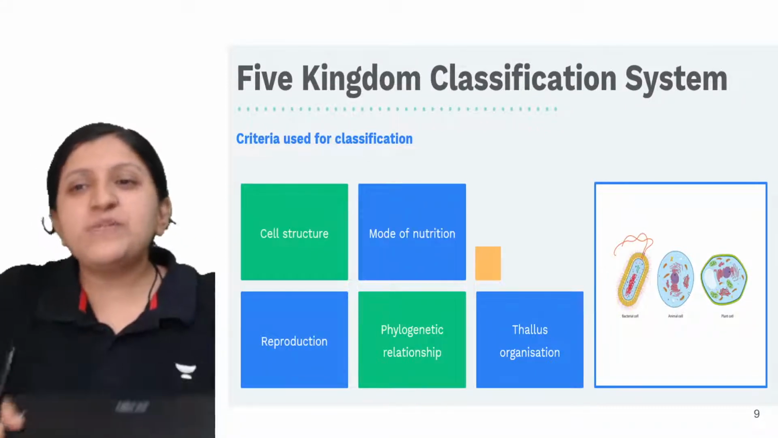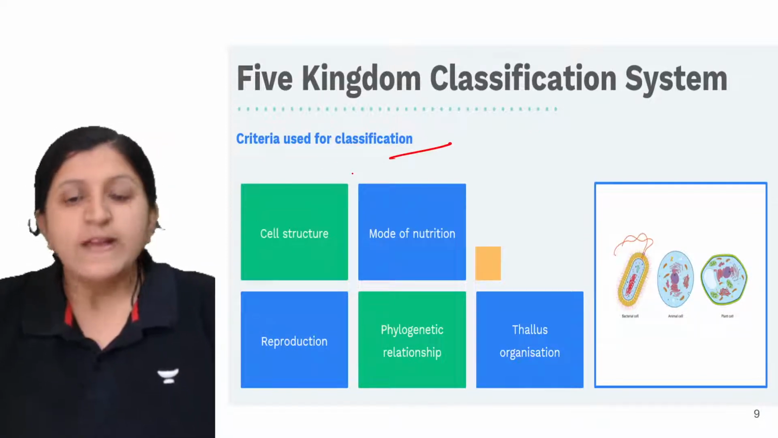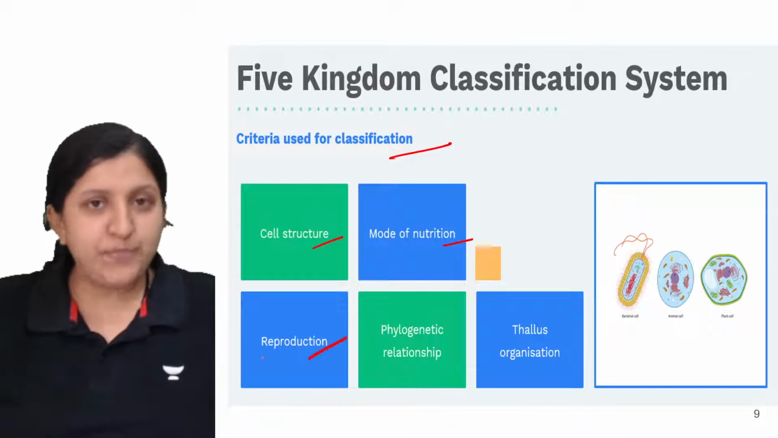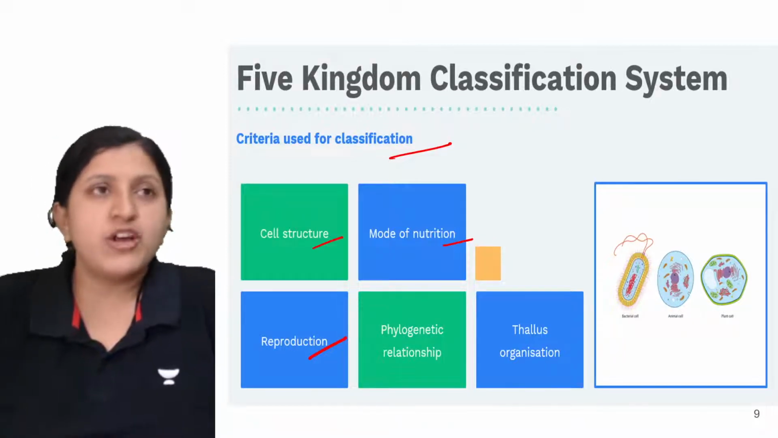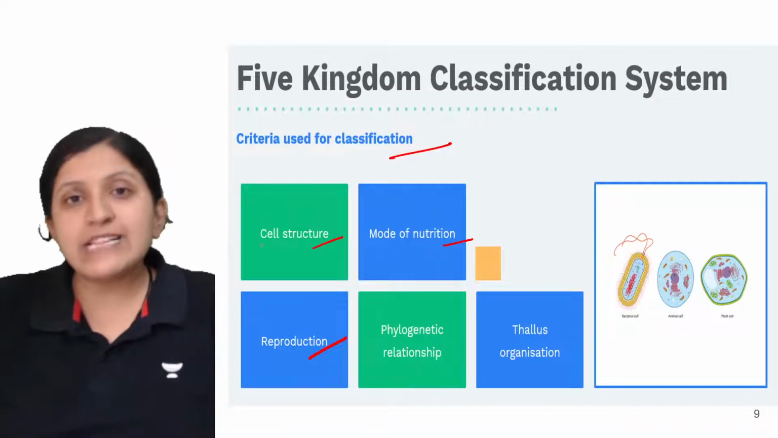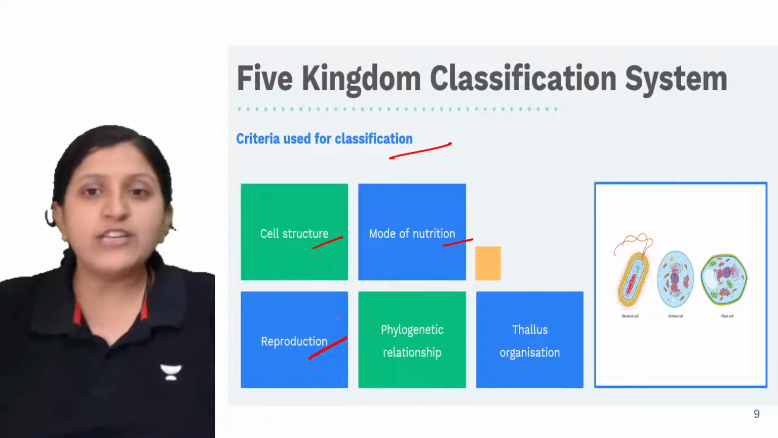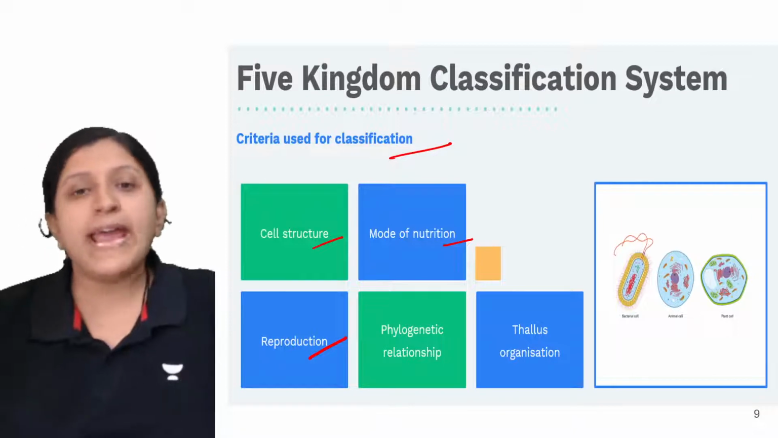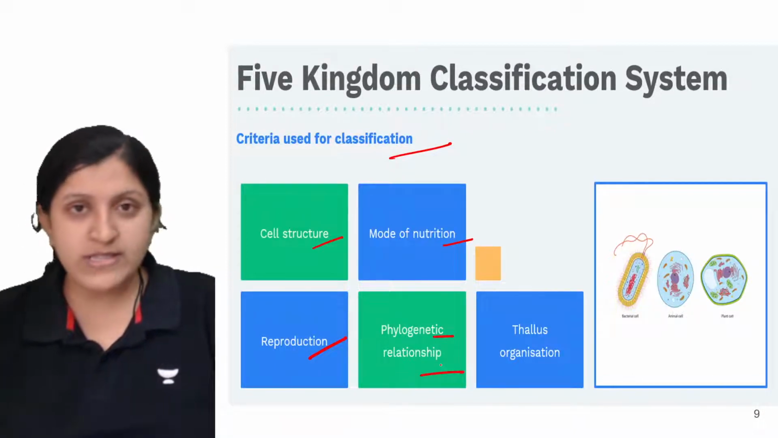Alright, so in the 5 kingdom classification system, the criteria used for classification are cell structure, mode of nutrition, and reproduction, whether sexual or asexual. For cell structure, it is whether it is a prokaryotic or a eukaryotic one. For the mode of nutrition, it is whether it is an autotroph or a heterotroph. And phylogenetic relationship is also considered.